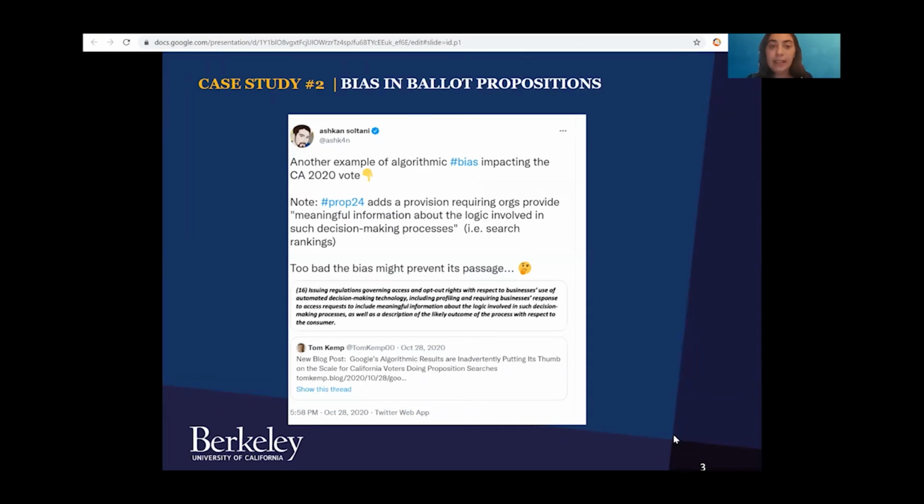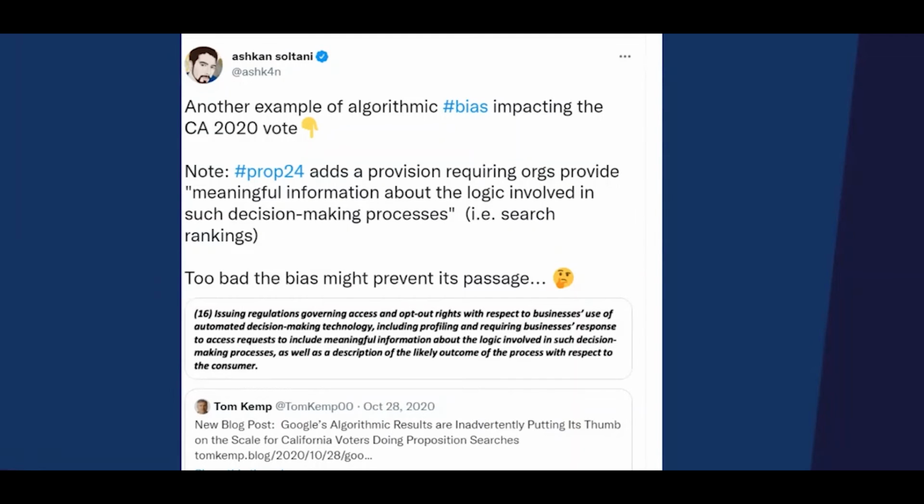The second case study focuses on a different election. This is about the 2020 election and the California ballot propositions. In the days leading up to that election, cybersecurity experts raised concerns that people who sought information about the ballot propositions were being displayed biased information that misrepresented the underlying sources' positions on Google search engine result pages.